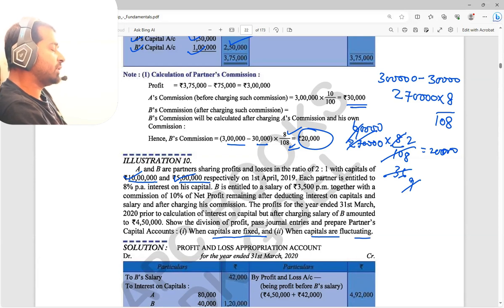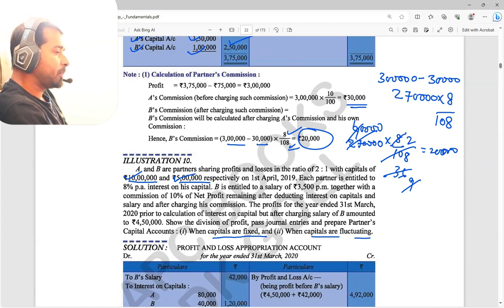All the rest will go to the current account. Correct? Any additional capital they have introduced is not given, I think, right? Respectively, on 1st April 2019, each partner is entitled to 8% interest on capital, B is entitled to a salary and commission after charging. So many things have been given, but no additional capital is given.